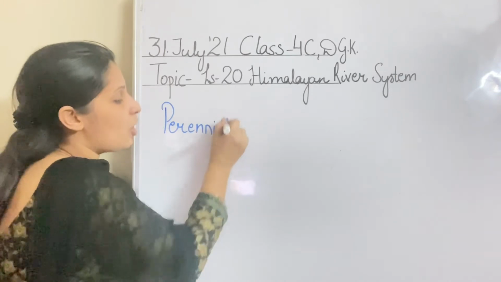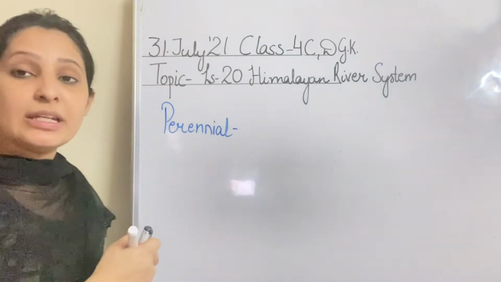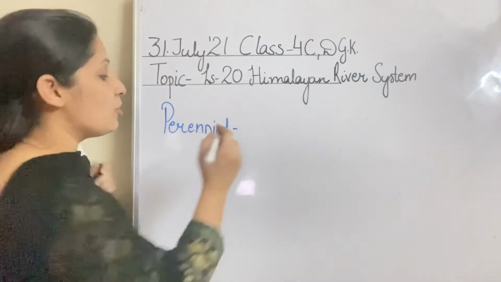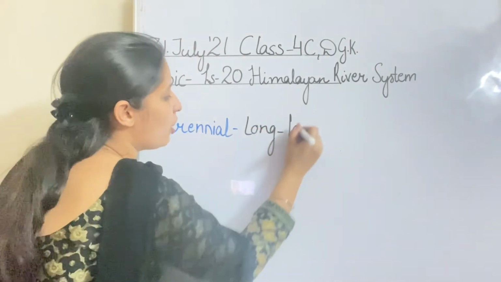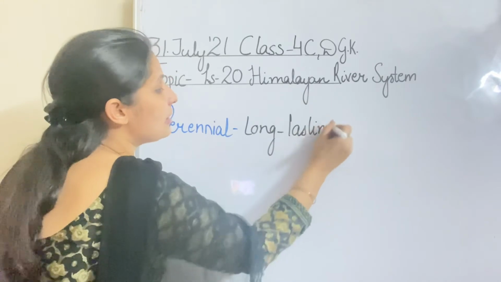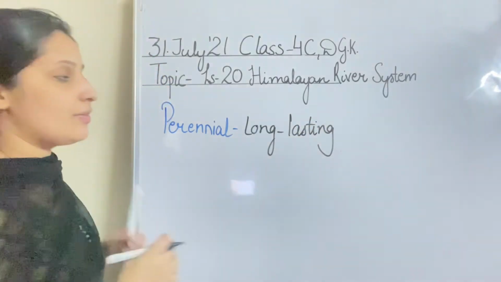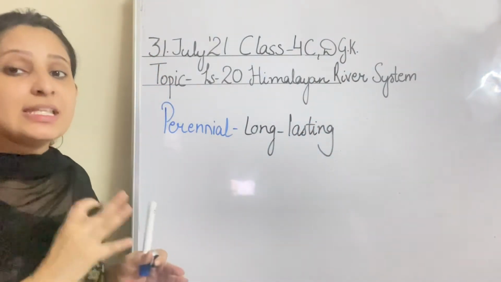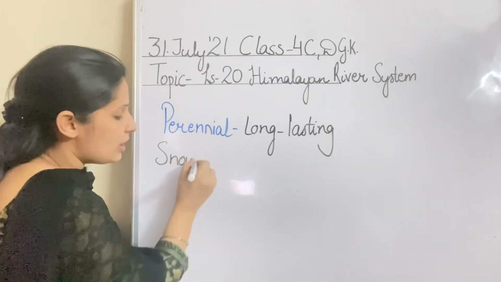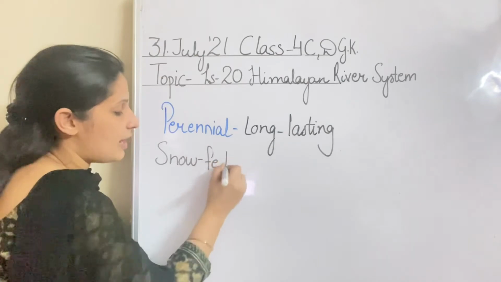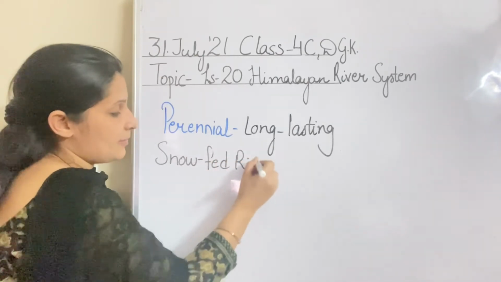That means they are long lasting. Perennial in nature means the rivers which are long lasting. The rivers which are long lasting are called perennial rivers. So Himalayan rivers are the long lasting rivers. Second thing, they are snow fed rivers. They are also called snow fed rivers.